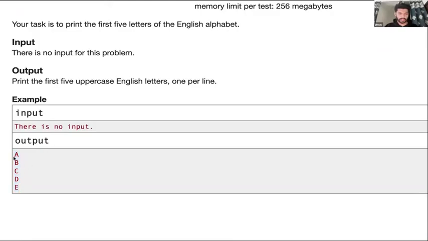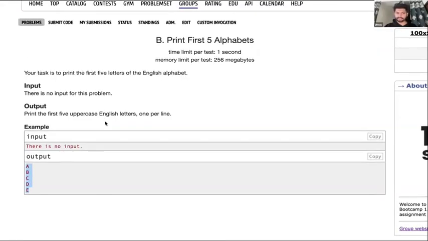We can just do cout A, endl, cout B, endl, cout C, endl, cout D, endl, then cout E. That is all that is required in this question. And we can click on submit. Yes, I think everyone can do this. Super simple.